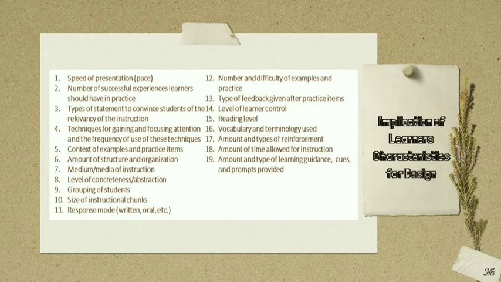Next, implications of learners' characteristics for design. These factors are considered when the designer determines what information and instructional techniques, which we call strategies, to use in the instruction. So here is a beginning list of instructional strategy factors that are directly related to learner characteristics. These informations and instructional techniques, which are illustrative but by no means exhaustive, may be varied according to learners' characteristics,